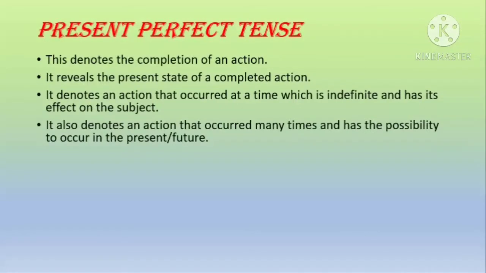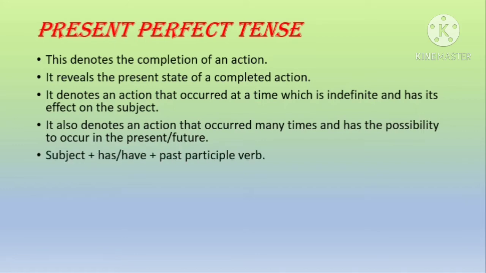Let us see what is present perfect tense. This denotes the completion of an action and reveals the present state of a completed action. It denotes an action that occurred at a time which is indefinite or in the past and has its effect on the subject even at the present. It also denotes an action that occurred many times and has the possibility to occur in the present or future. In simple terms, we use present perfect tense for recently completed actions.